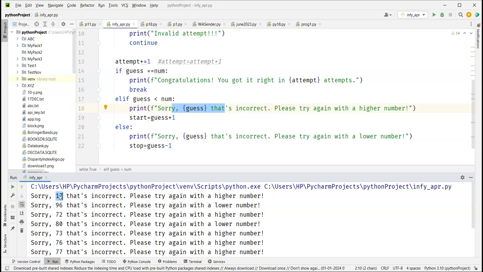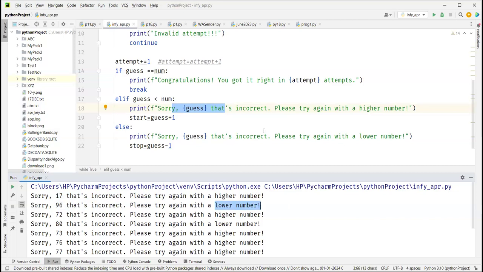And you are guessing starting from start. That's my logic. So for high, the start will be guess plus 1, but the stop will still remain as 100, because we are not changing stop. It remains 100. Now you see the second logic. 96.